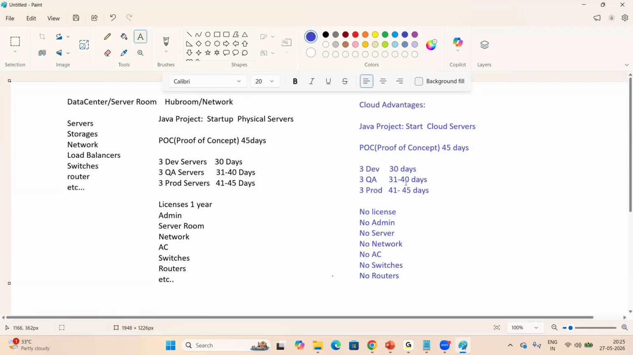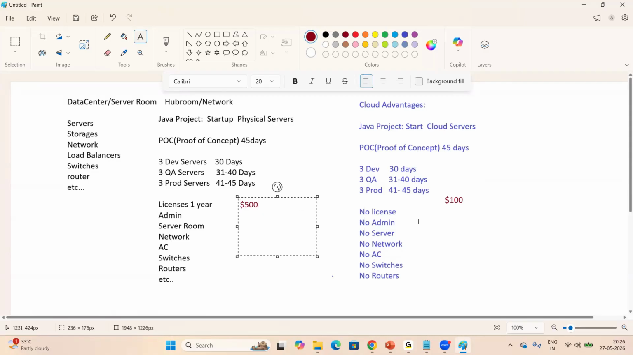But what happens when we use cloud servers? Here, for example, $100 will be wasted when we use cloud resources. Whereas with physical servers and physical resources, $500 will be wasted, because server cost is higher. One server costs a minimum of $10,000 to $15,000. So this is the difference.